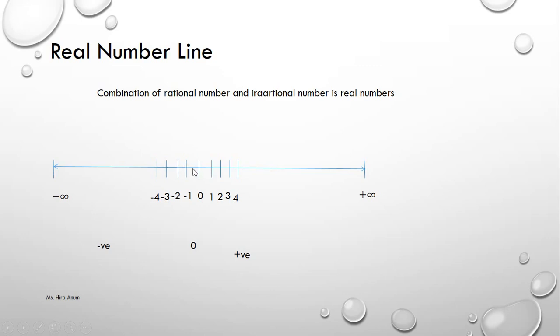In between are too many rational and irrational numbers which we cannot count. Like if we take 0 and 1, 0.0001 is also here, and 0.999 is also here. We never calculate all the numbers between them.